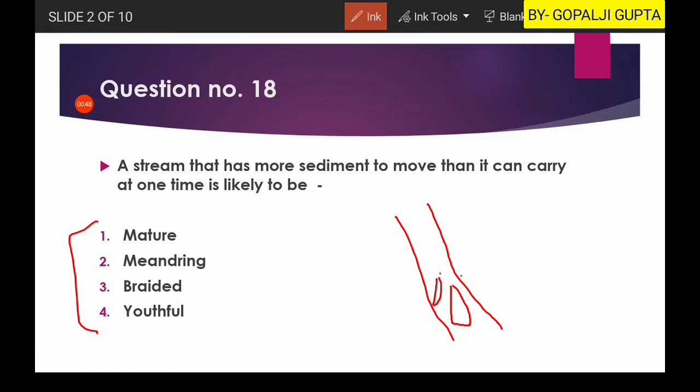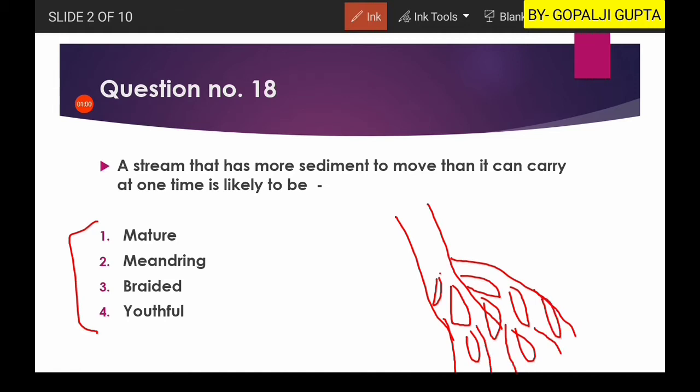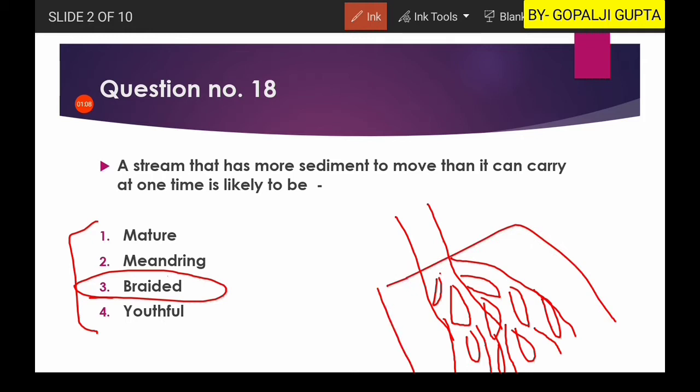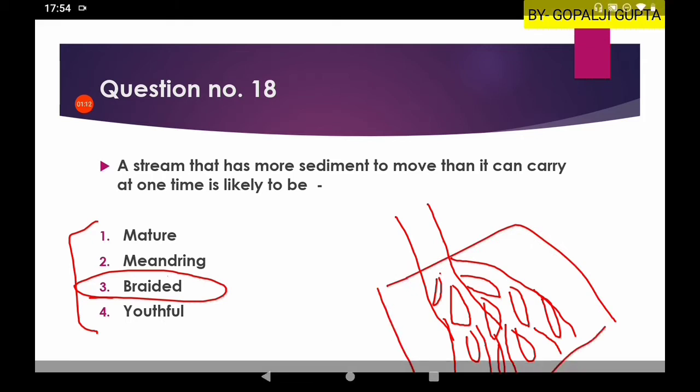As it deposits, the river will move along many smaller channels like this. This is known as the braided pattern, or braided type of streams. So the third option is our right answer.